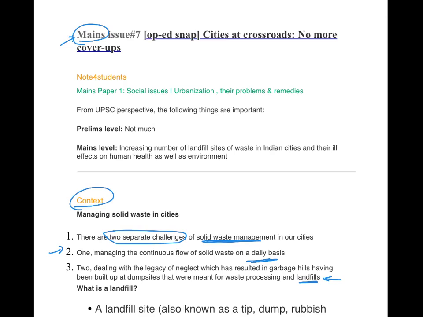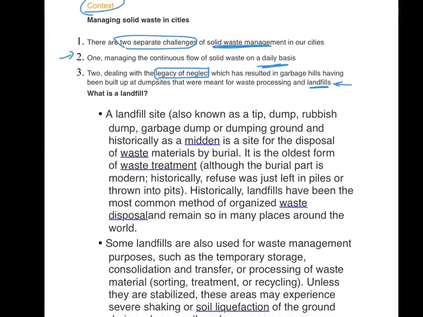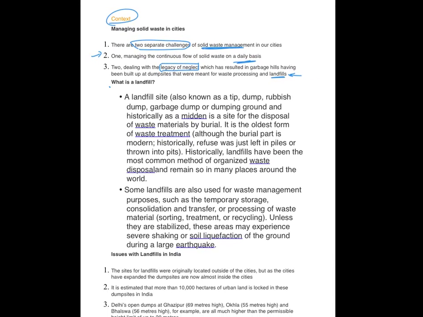So the second challenge is legacy of neglect. Then your next point is what is a landfill. I'm pretty sure most of you who have lived in an urban area must have seen a landfill. These are those giant hills which you see on the outskirts of your city, of your town, and they are only to be called hills because they have the size of a hill, but nothing of the sort of beauty that hills usually have. These are all filled with all kinds of waste which you people produce.